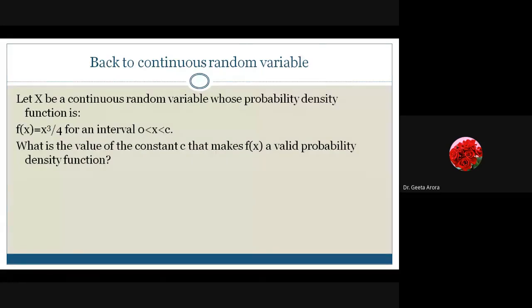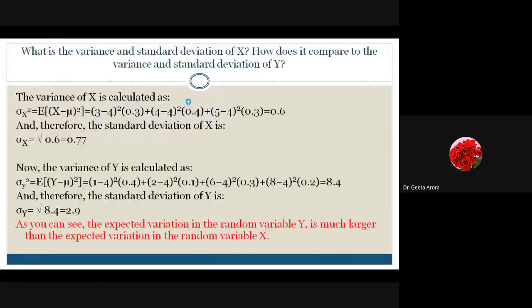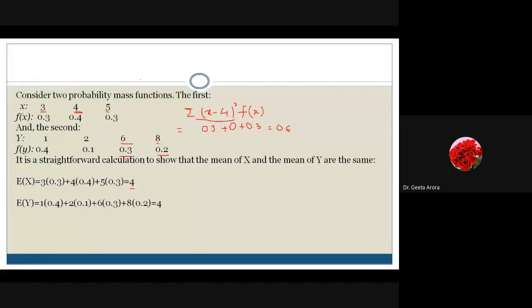Okay, I think I have not added an example. So what you can do is, for the last example, verify it by yourself because the time is limited. I thought of adding the proof and the example, but I left it for you. It is very simple as compared to the last one. Here we already know the value of Ex, and to calculate variance, till now we have used this formula. Now we have to calculate expected value of x square, E of x square, minus this Ex whole square. Ex is 4, so minus 16.